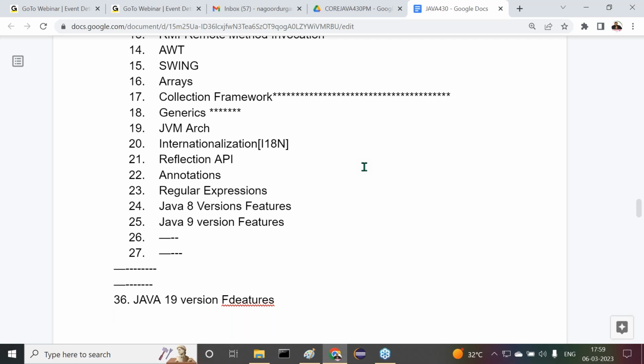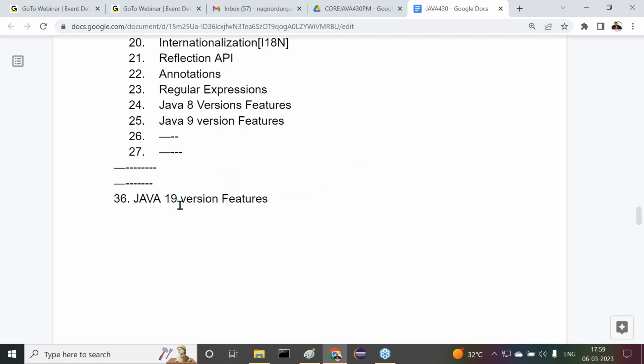There we can see all the concepts. Even if I miss out any one or two topics, I am going to cover all the concepts on the fly. Altogether, what I am telling is, up to Java 19 features we are going to understand as of now.